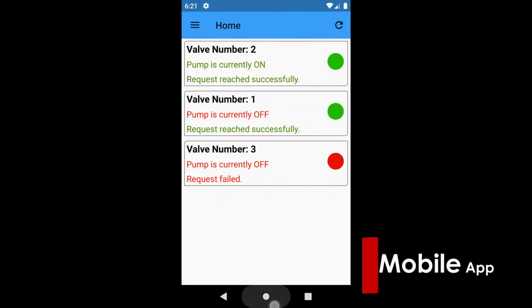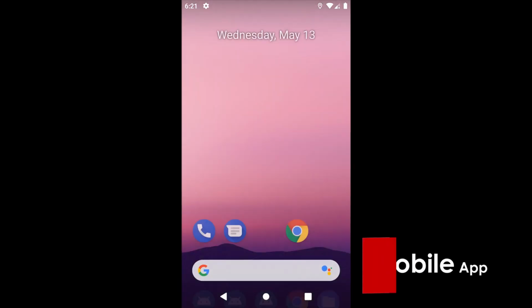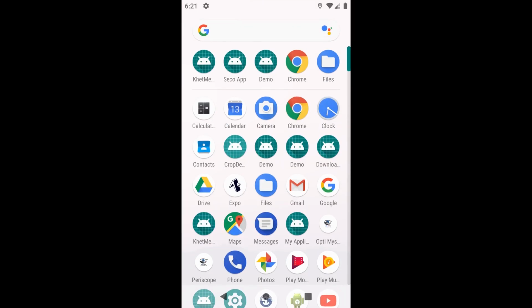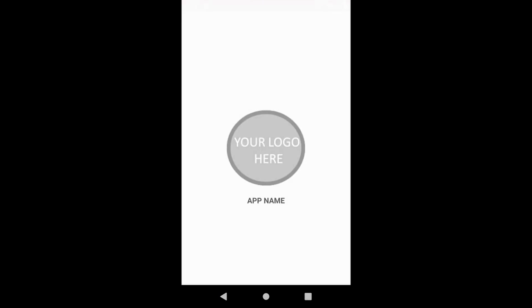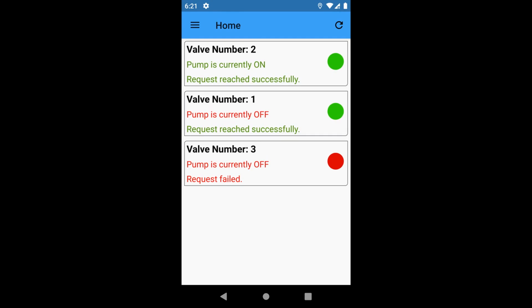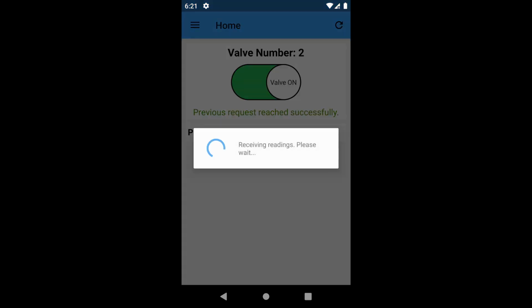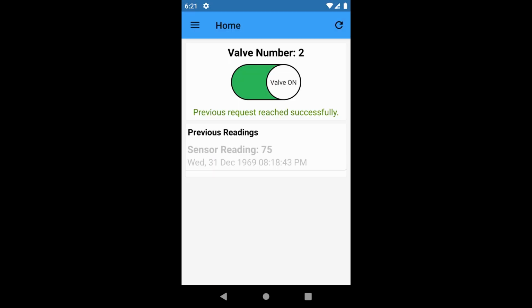So here is the demonstration of the app. The front-end part of the app requires the user's ID and security key for authorization and authentication purposes in order to access cloud services. The user will be provided the status of the pump, whether it is turned on or off, upon every loading, and simultaneously the current sensor data.